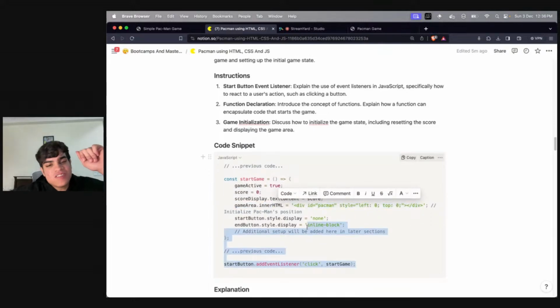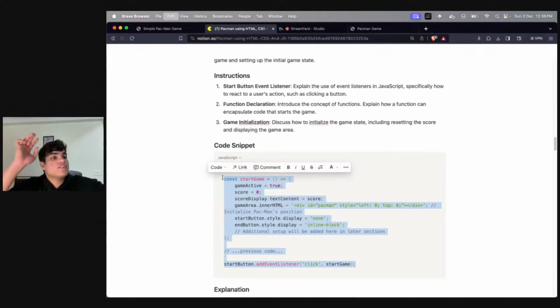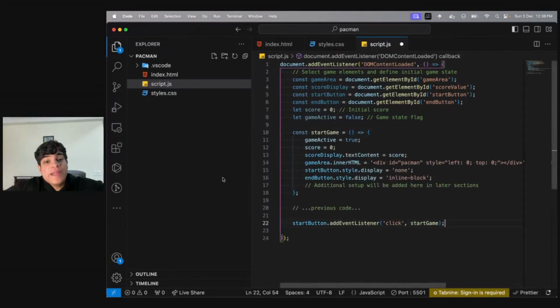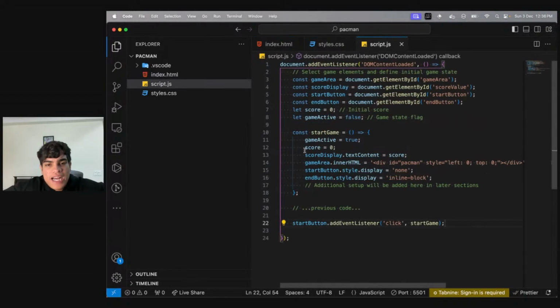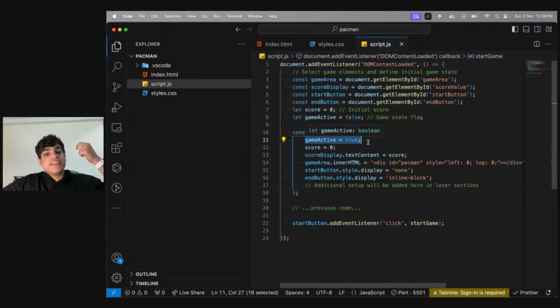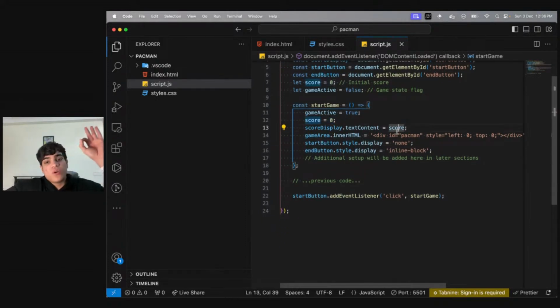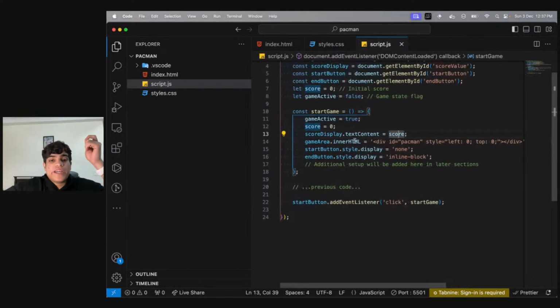This is why I told you guys that you don't need to worry about Pac-Man, because when the user starts the game, then we'll be integrating Pac-Man, right? So look at this. Even if I don't have Pac-Man over here, as soon as the user presses the start button, we're calling the start game function. Inside the start game function, I'm making game active true. I'm setting the score to zero, because I'm resetting the score. After that, I will be displaying the score. Obviously, score is zero. I'll then be giving an inner HTML to my game area. Basically, in my game area, I'll be adding in Pac-Man, and that's it.